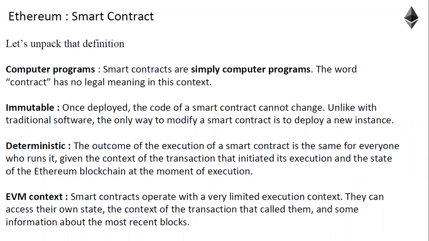Okay, now looking at the Ethereum virtual machine, EVM context, smart contracts operate with a very limited execution context, because for a given smart contract, there are some states which can be changed as a new transaction, right? So whatever transaction data which is relevant to that particular smart contract only can be modified. All other data is not at all accessible for a smart contract.